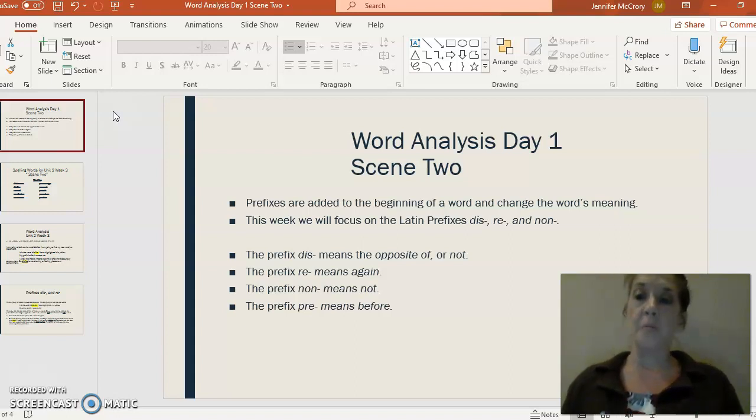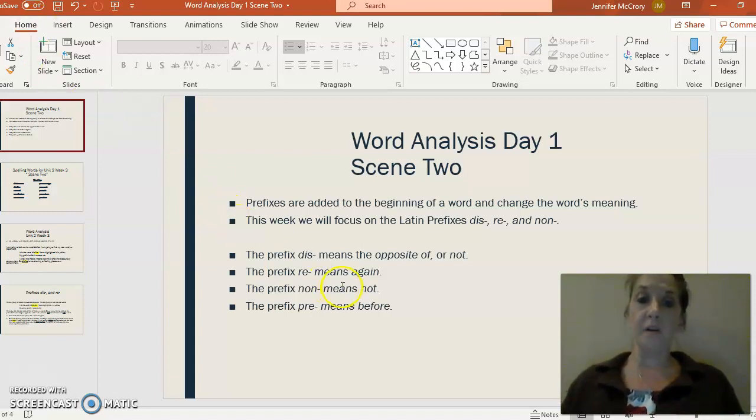So, remember that the first thing we're going to review is that prefixes are added to the beginning of a word, and they change the meaning of the word, and they normally come from a Latin root or a Latin background. So this week we're going to focus on the Latin prefixes dis, re, non, and pre.